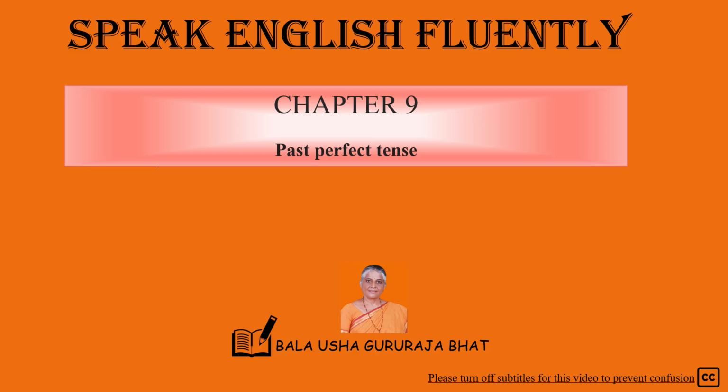Second one, had plus drunk. Action verb drink: drink, drank, drunk. Okay. We had drunk tea at 4 p.m., hadn't we? We hadn't drunk tea at 4 p.m., had we? Questions. Who had drunk tea? We had drunk tea. What had you drunk? We had drunk tea. When had you drunk tea? We had drunk tea at 4 p.m.